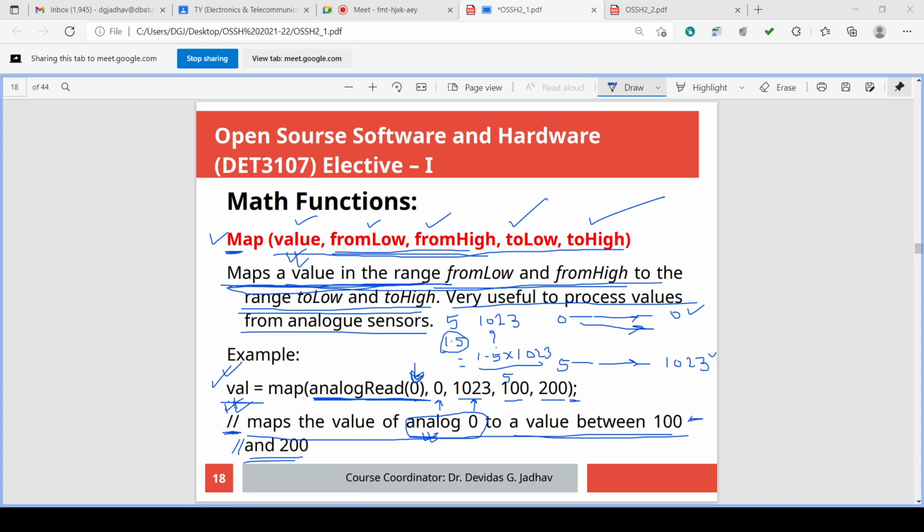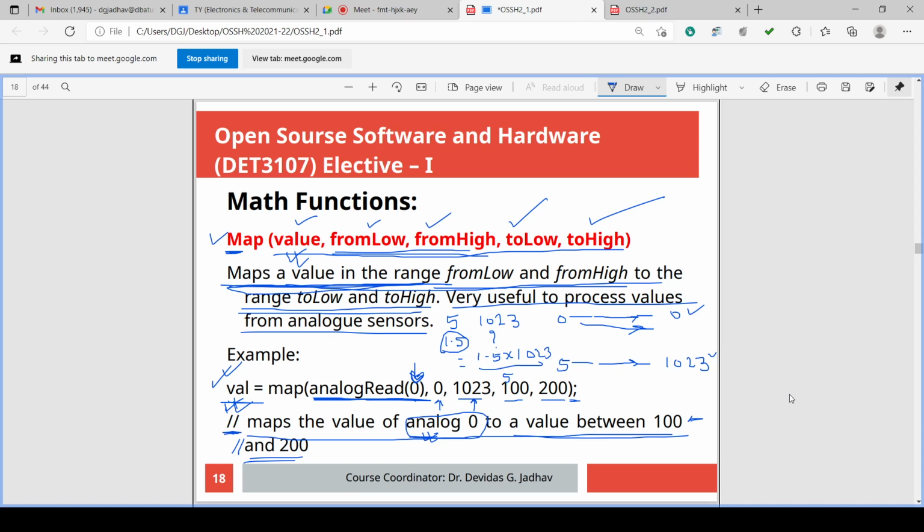Okay, using the map instruction, isn't it? So the map instruction is a very important instruction as far as analog reading and writing operations are concerned, or as long as analog voltages are dealt with.